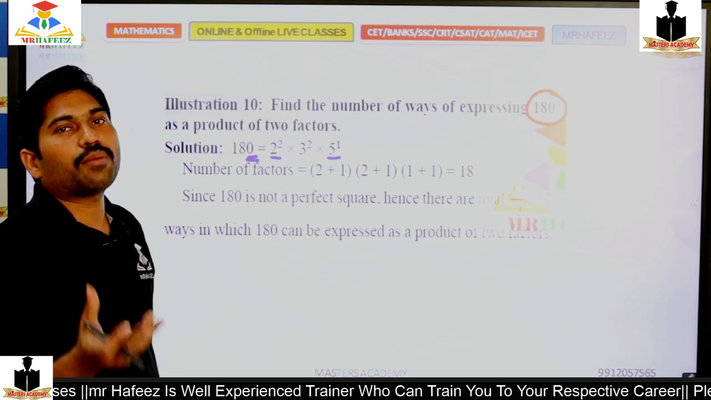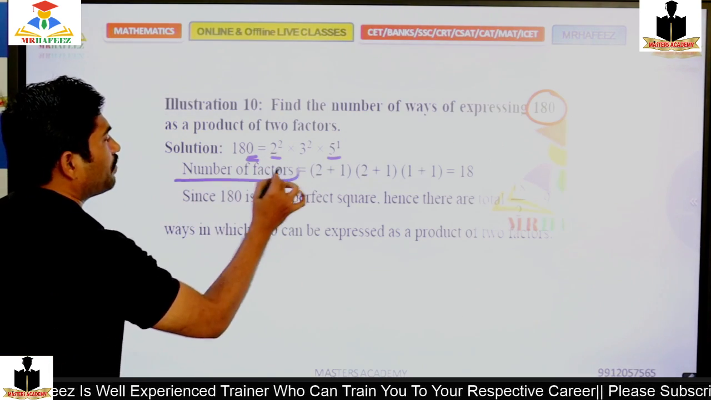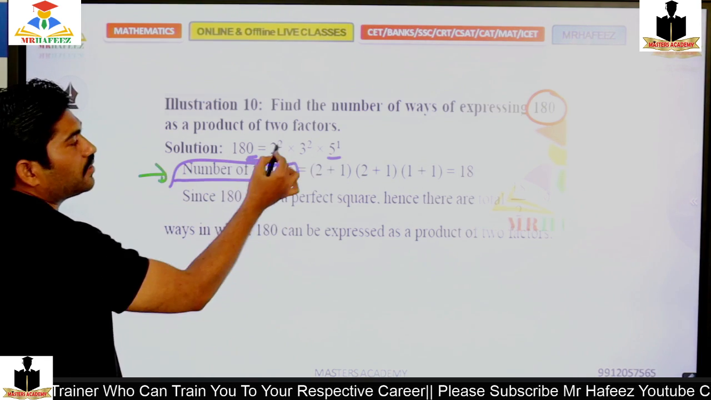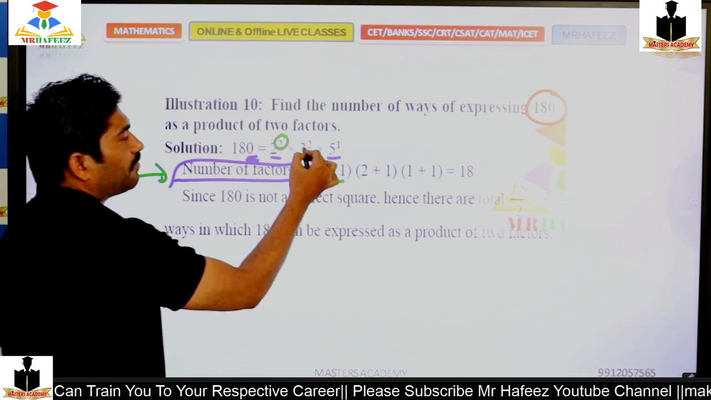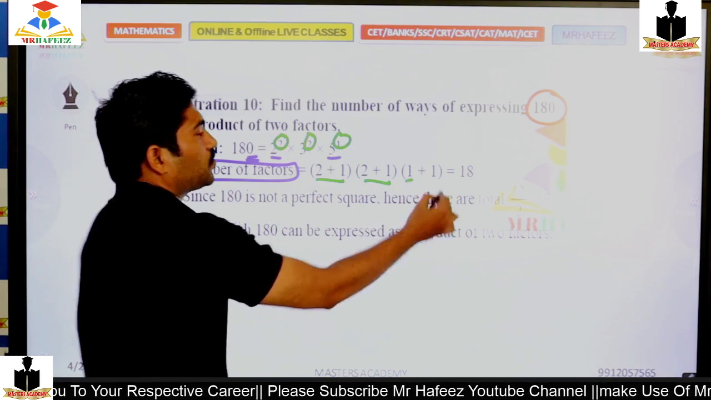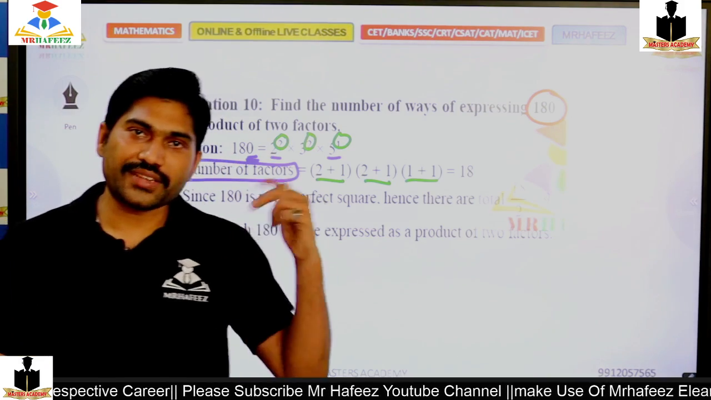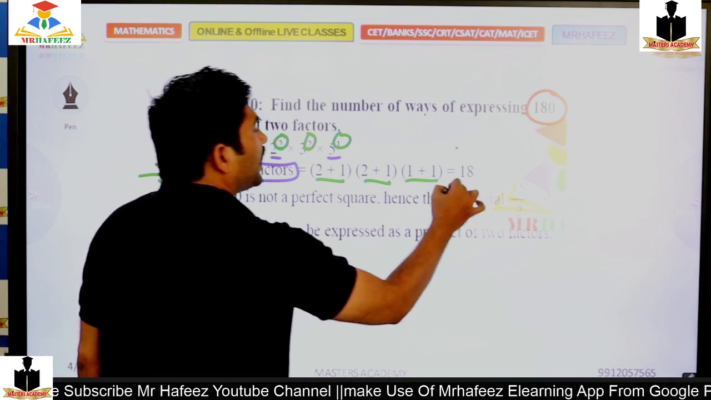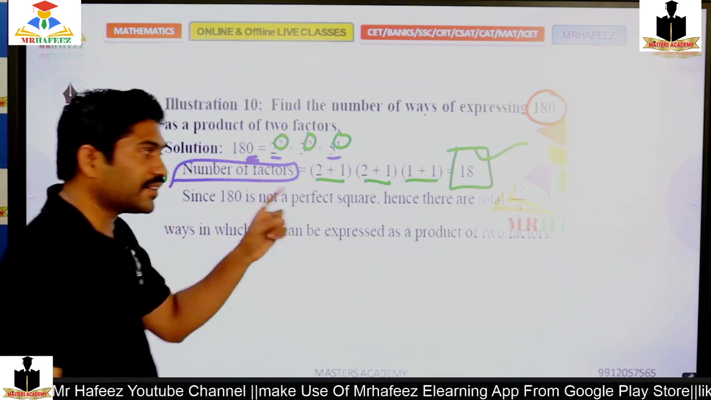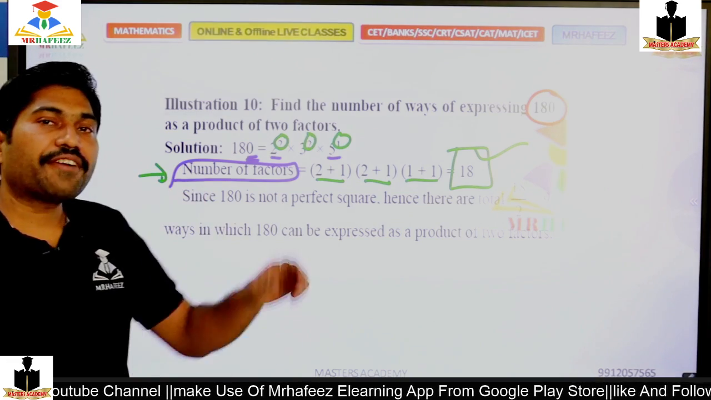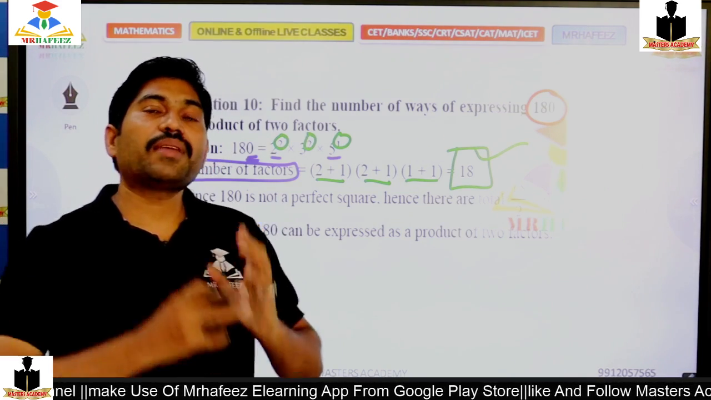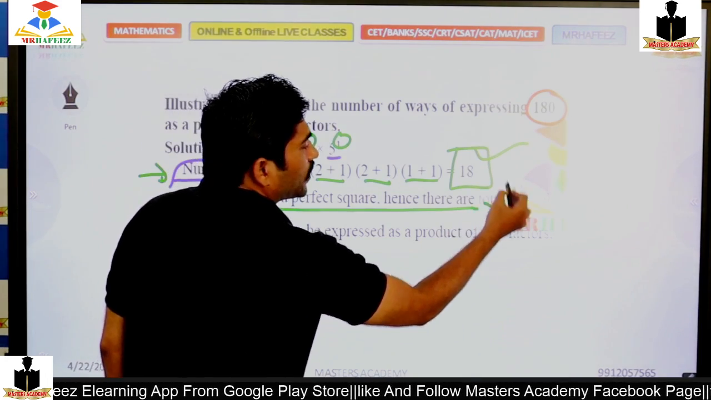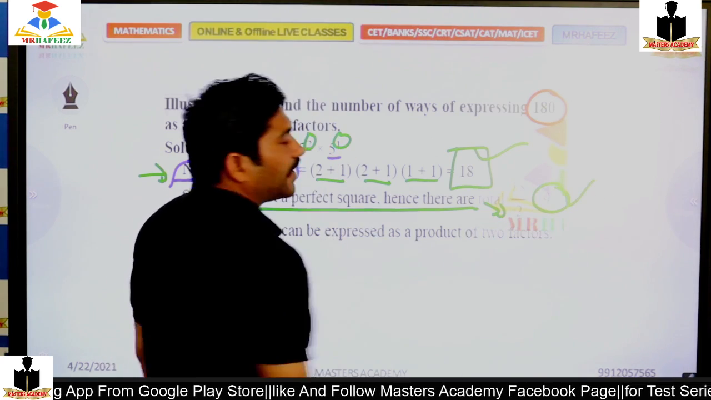So how many factors? The number of factors can be calculated by using power plus 1. So 2 plus 1 is 3, 2 plus 1 is 3, 3 times 3 is 9, 9 times 2 is 18. The final answer is 18. So the number of factors can be calculated. But if I require how many pairs, how many ways I can write, the same is made half. So 18 by 2, in 9 ways I can write.